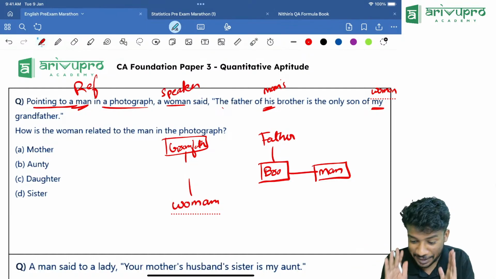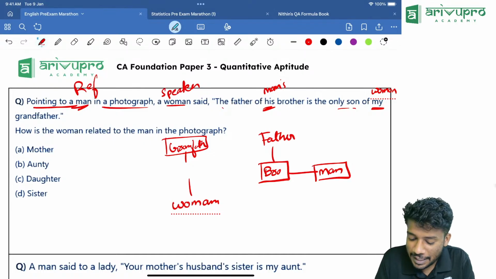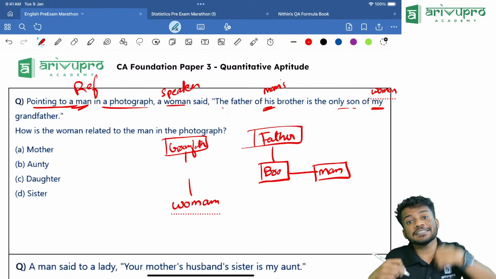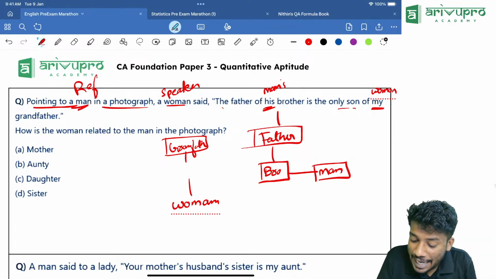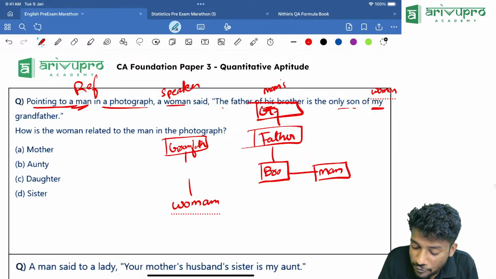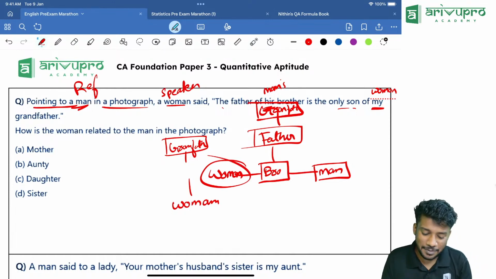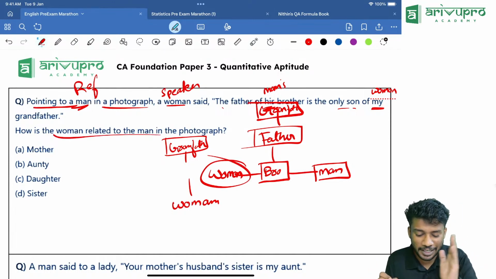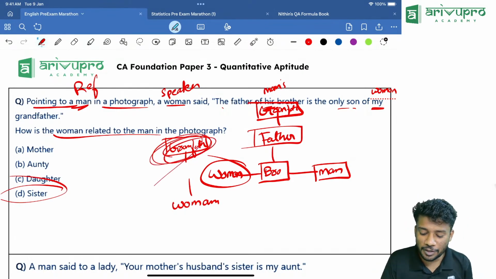They are siblings. The father of his brother is the only son of my grandfather. That means this father is the only son of who? My grandfather. So the grandfather is over here, and the woman should be over here, the sibling of the brother and the man. How is the woman related to the man? Sister is the answer.